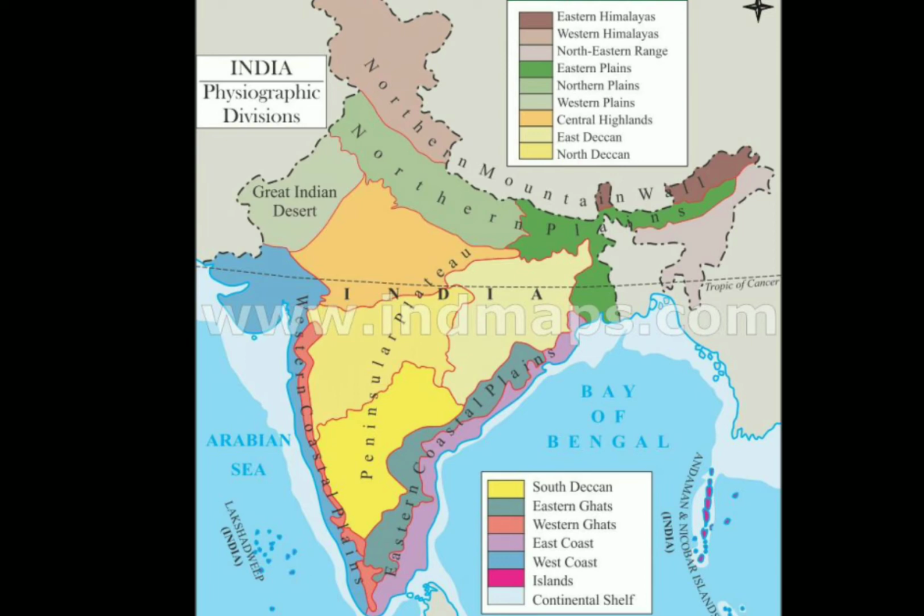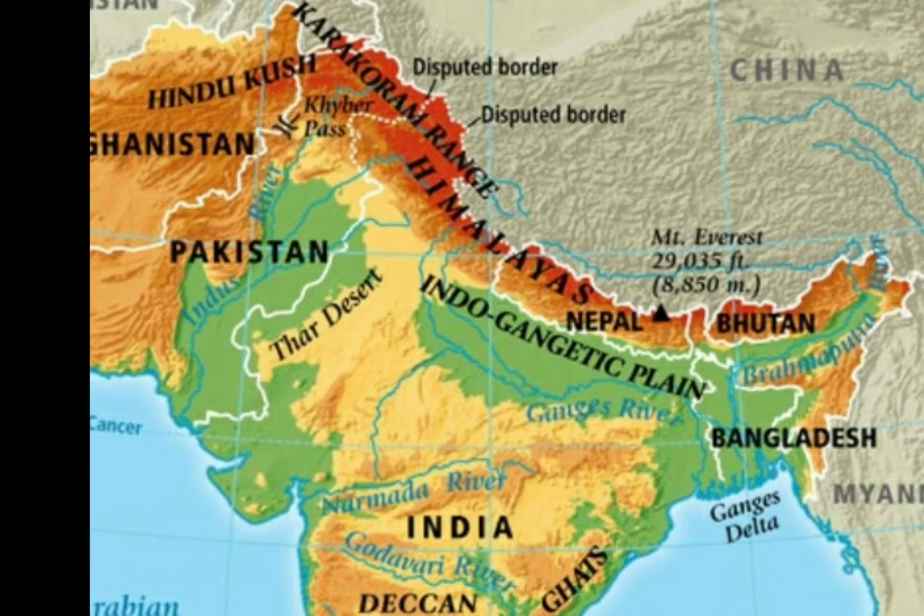And we talked about the Northern Mountains, the Northern Plains, and the Great Indian Desert in our previous video. So, we will take a quick recapitulation of these 3 physical features, and we will also talk about the peninsular plateaus and the coastal plains and islands. So, in the north, we see that the country consists of the Karakoram and the Himalayan ranges.